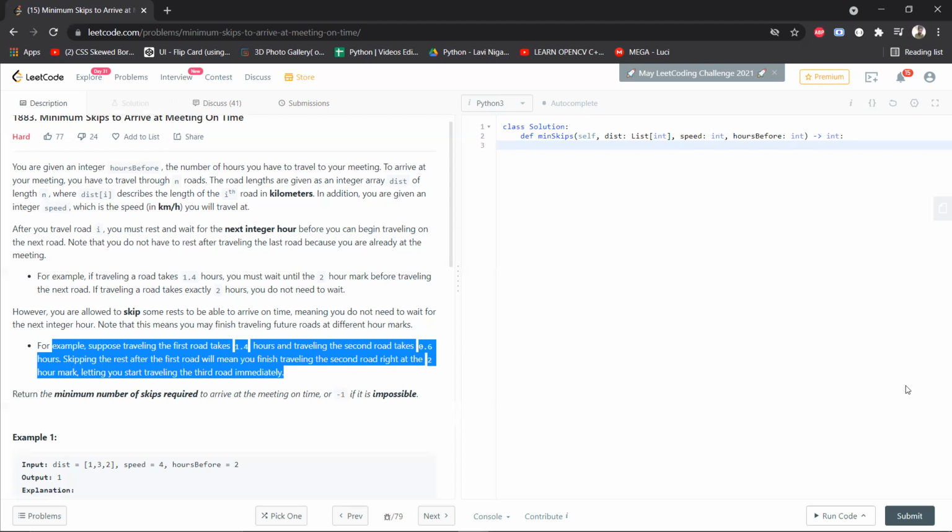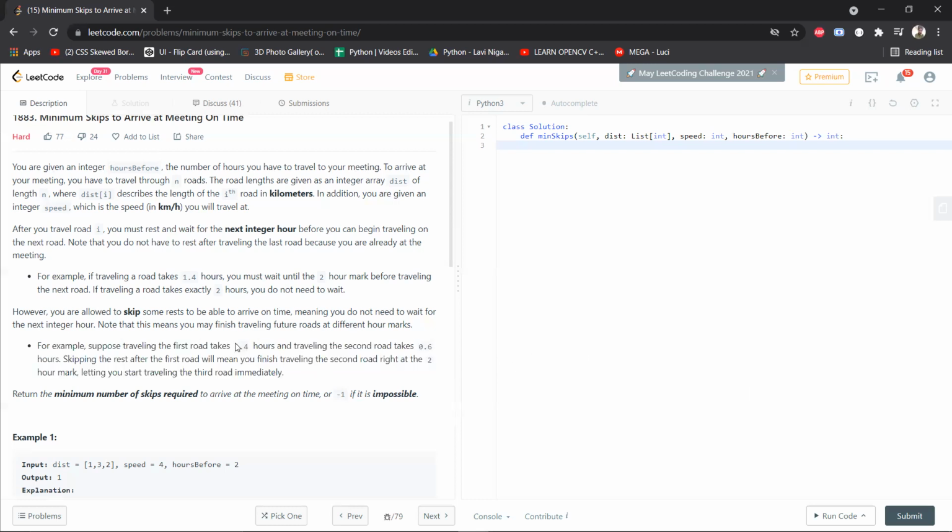How could you have saved that? You could have skipped your rest period, right? Let's say that the meeting is important to you and the rest is not so much. What you can do is just club this 1.4 and the 0.6. Overall, it will take you 2 hours to travel these two roads, and you just saved 1 hour, right? So now you will say that the meeting is very important to me, why should I even take some rest? I'll continuously walk or run on whatever conveyance you're using to travel.